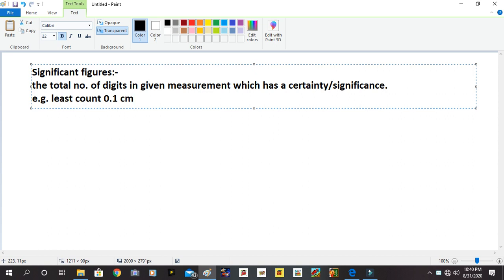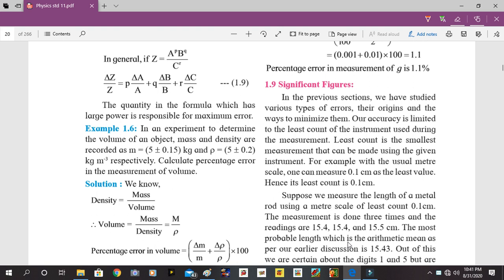So if you have a ruler scale, then that ruler has a least count of 0.1 centimeter, because when you use that scale, the smallest distance you can measure is 0.1 centimeter. So suppose an instrument of least count 0.1 centimeter measures a certain quantity: 15.4 centimeter, say 15.5 centimeter, and again 15.4 centimeter.